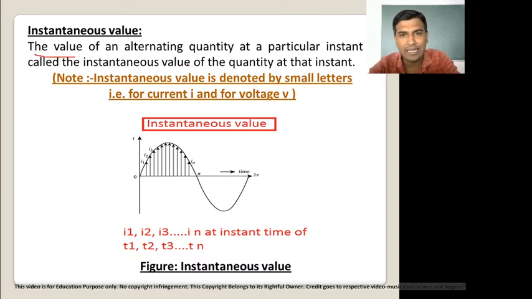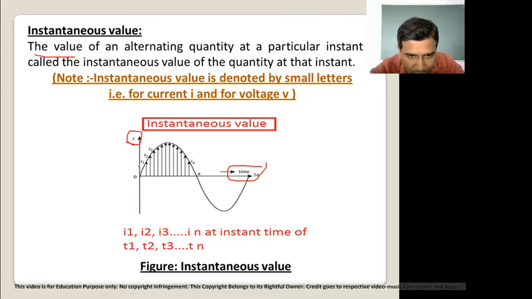Okay, now the next definition is the instantaneous value. The value of an alternating quantity at a particular instant of time is called the instantaneous value of that quantity. Now this is the waveform of current. On the y-axis current is shown and on the x-axis time is shown. Now what is meant by instantaneous value? The value which is obtained at a particular instant of time is called the instantaneous value.